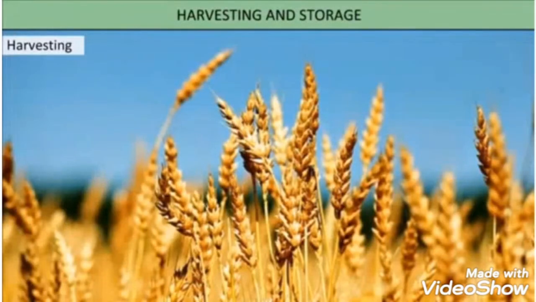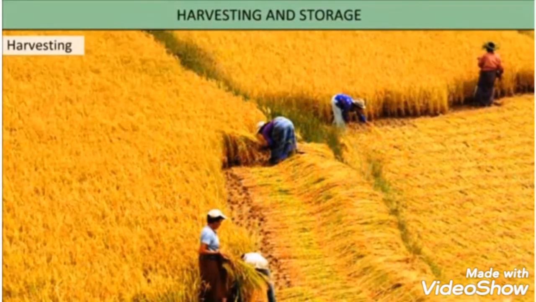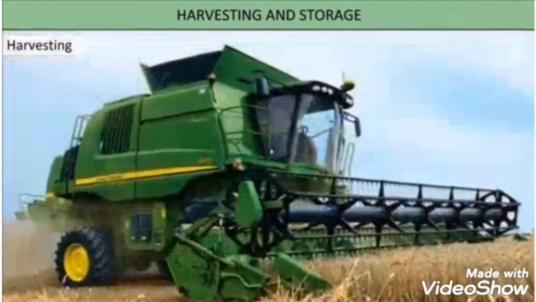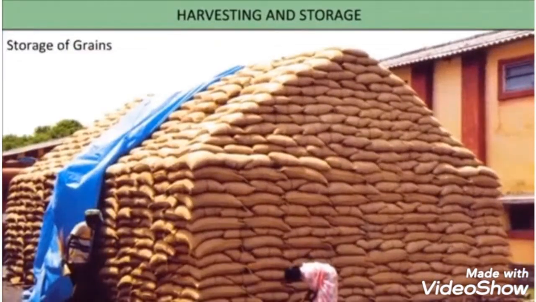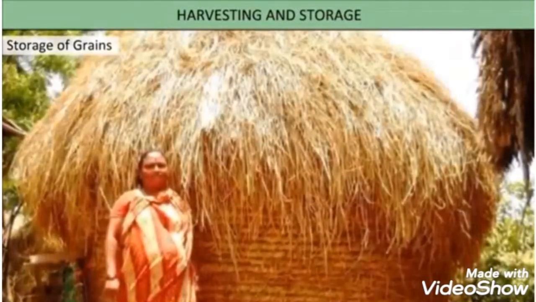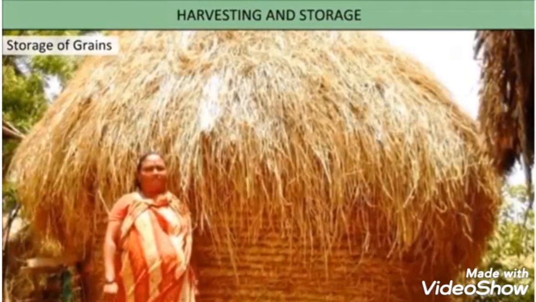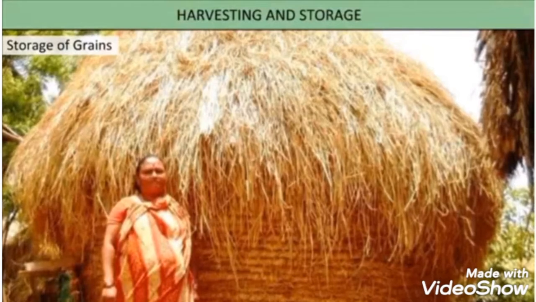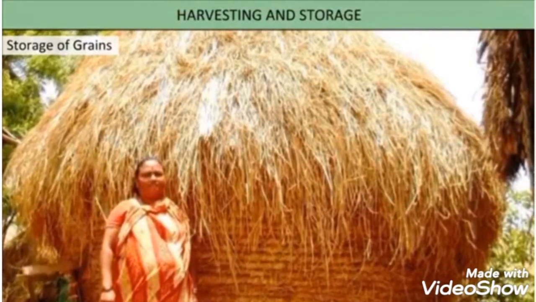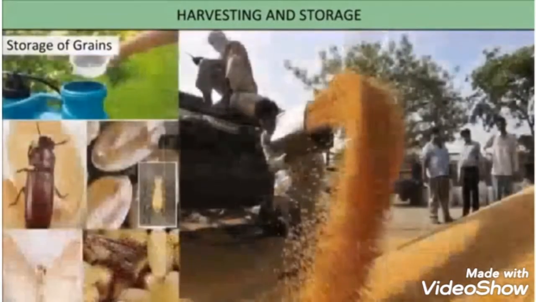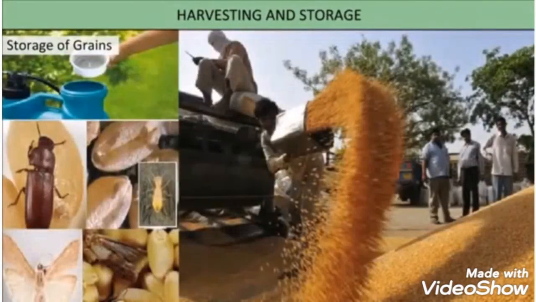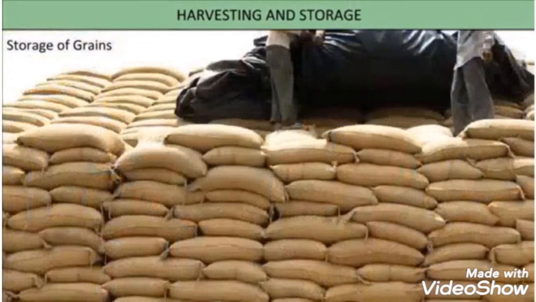Harvesting is the final stage of the agricultural task. Fully grown crops are cut and gathered. This is done either manually or by using a combine harvester. Storage of grain. After harvesting of crops, farmers store grain in bulk using different types of storage structures made of different available materials. The pre-treatment necessary for storage is cleaning and drying of the grains and fumigation using different chemicals which can kill insects and pests.